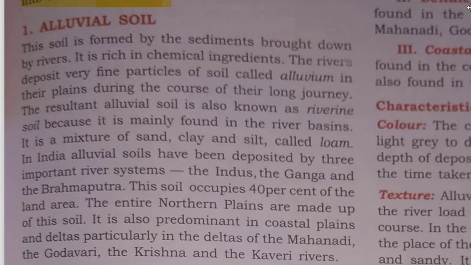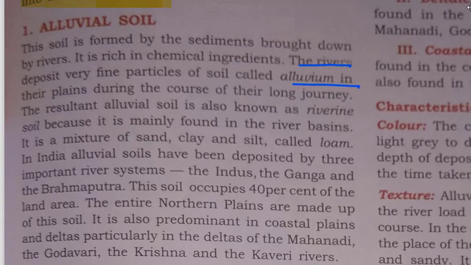So alluvial soil is a soil which is transported by the river from one place to another. The resultant alluvial soil is also known as riverine. Why do we call it riverine? Because it is formed because of river basins. It is a mixture of sand, clay and silt called loam.